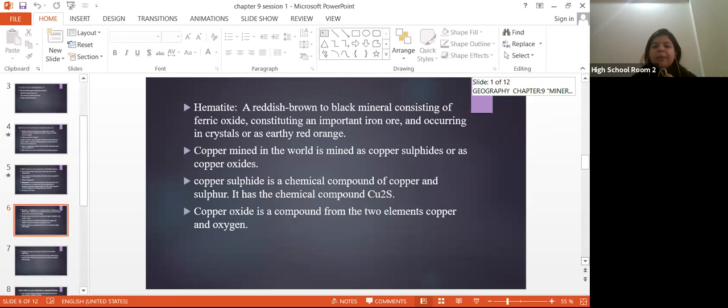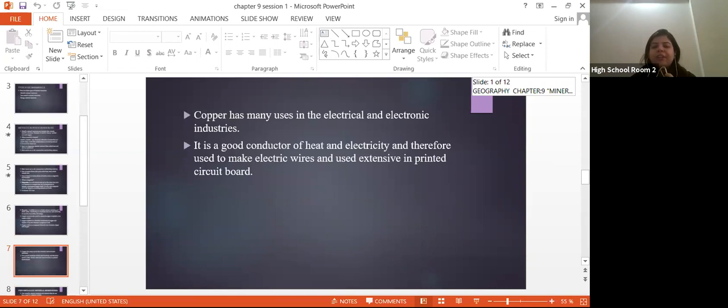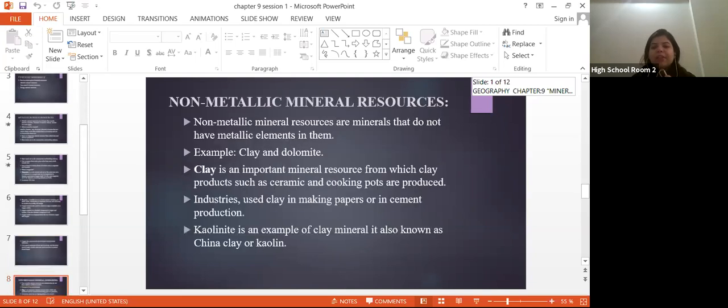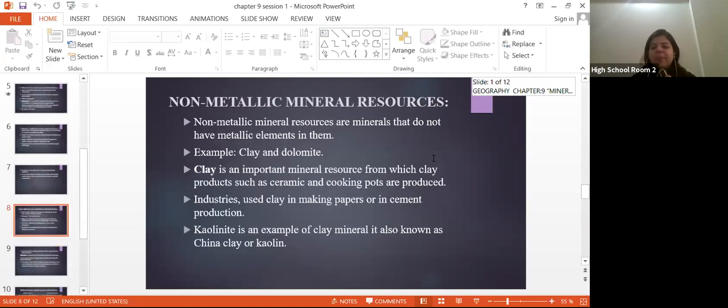Hematite is reddish brown, that's its property basically. Copper in the world is mined as copper sulfide or copper oxide. It's a good conductor of heat and electricity, and therefore used to make electric wires and used extensively in printed circuit boards. Copper's main, basic use, definitely, is in electricity to make wires, and when we cover these copper wires with a rubber sheet, we can protect ourselves from current, or you can say direct current.